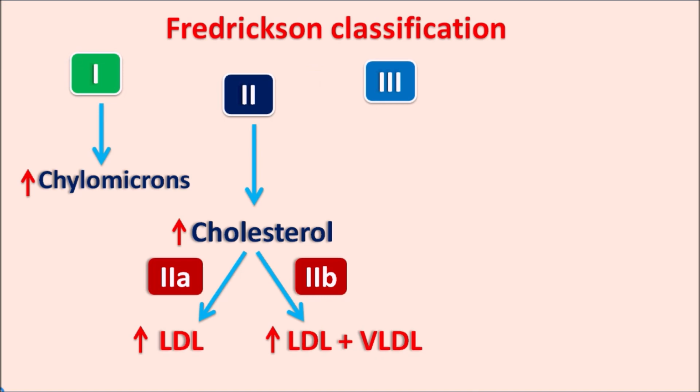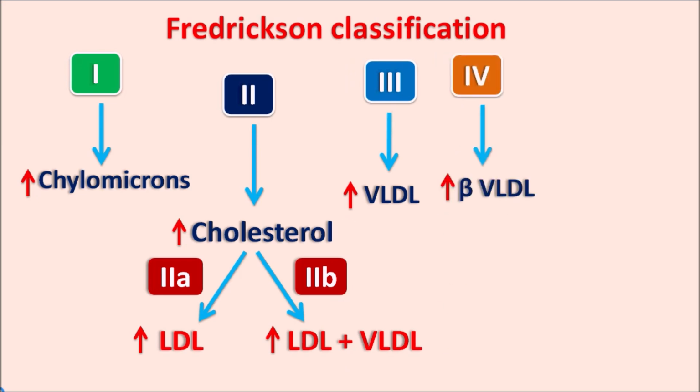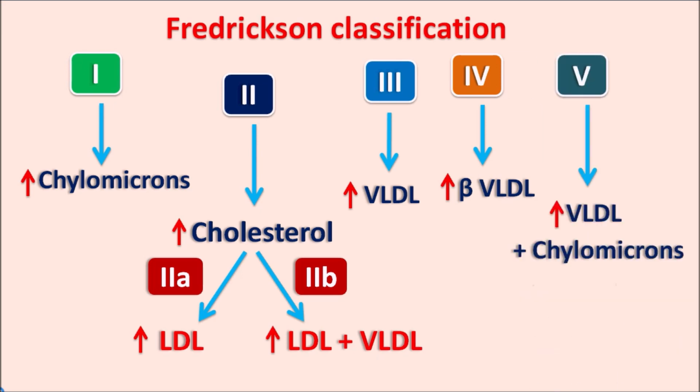Type 3 is associated with increased levels of VLDL, and in type 4 we can observe raised levels of beta VLDL. Beta VLDL is one form of VLDL which includes all the remnants of VLDL, including IDL, intermediate density lipoproteins. Finally, type 5 is associated with increased levels of both VLDL as well as chylomicrons. So we can easily remember: type 2 is associated with increased levels of cholesterol, and types 3, 4, 5 are associated with increased levels of triglycerides, associated with VLDL.